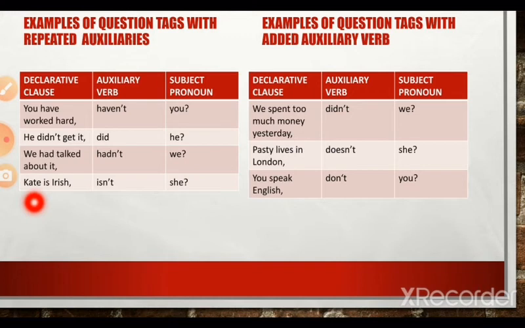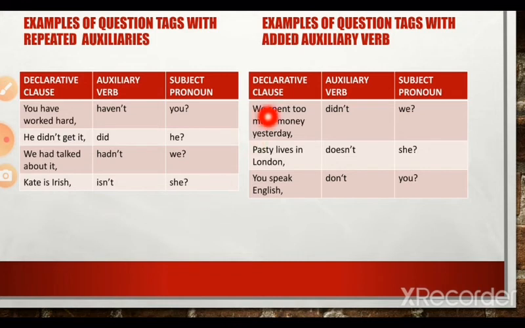Kate is a woman. Kate is feminine. Kate is singular. Here she agrees in number, person and gender with the subject of the main clause. Is that clear? Kate is in the third person. You are referring to a third person. So here again the subject pronoun is in the third person. Kate is Irish, isn't she? I hope that it was made clear.